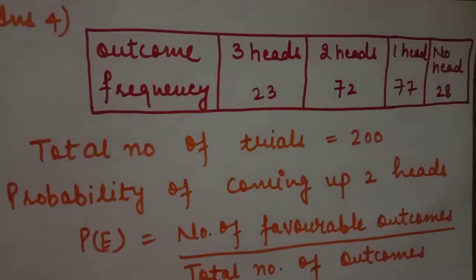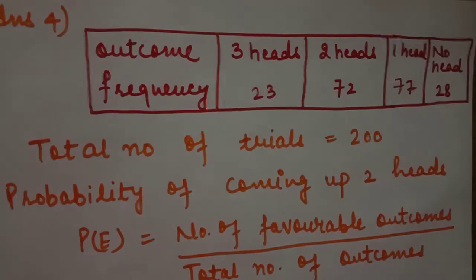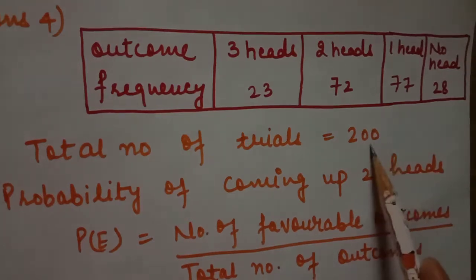4th. Question number 4 is: 3 coins are tossed 200 times with the following frequencies of different outcomes. So students, we toss 3 coins. The total number of trials is 200.